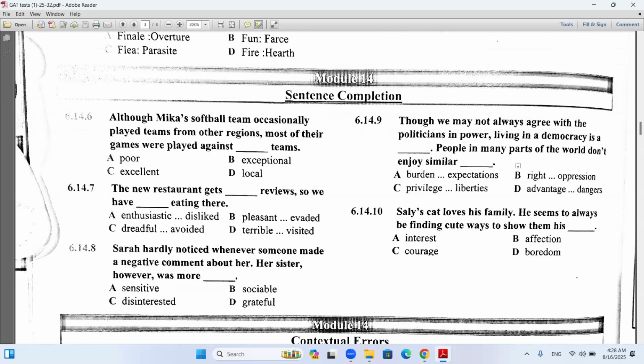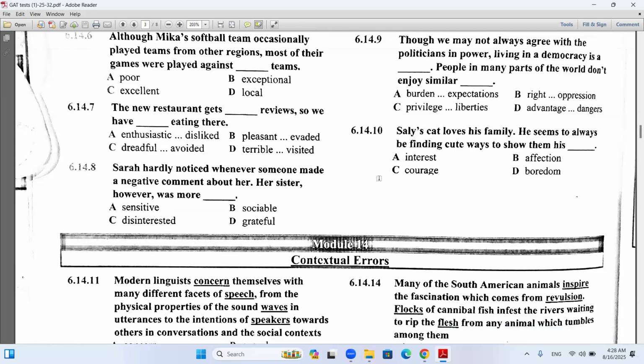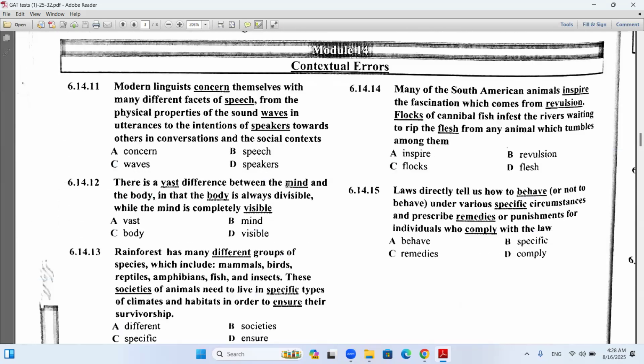Privilege and liberties, C. That's wonderful. It's a privilege of democratic societies. Number 10. Sally's cat loves his family. He seems to always be finding cute ways to show them his affection. B, affection. Yeah, emotion. That's wonderful.